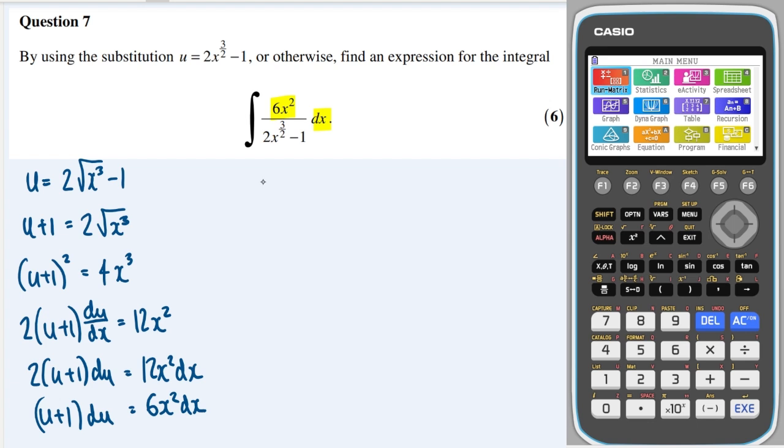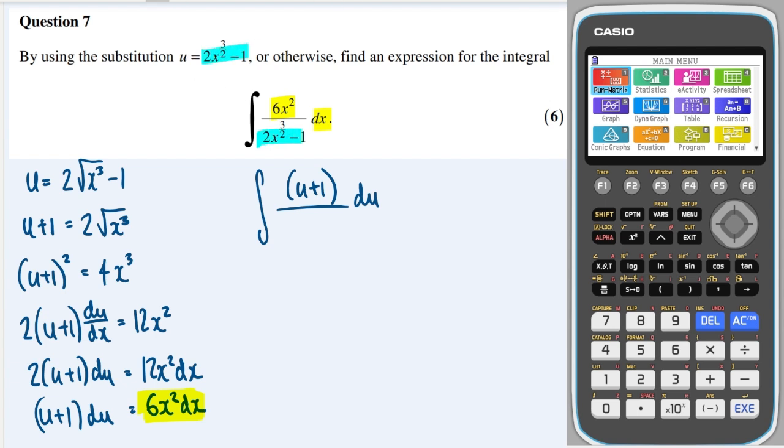Okay, so I think I'm ready now to substitute. Like I said before, this is a 6x squared dx. So that can just be replaced by u plus 1 du. And on the bottom, we have the exact substitution.